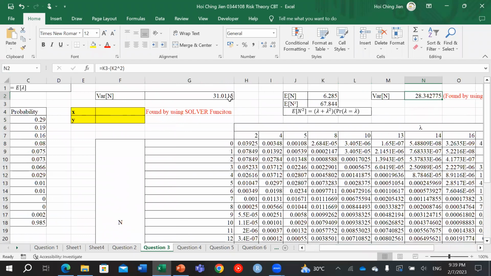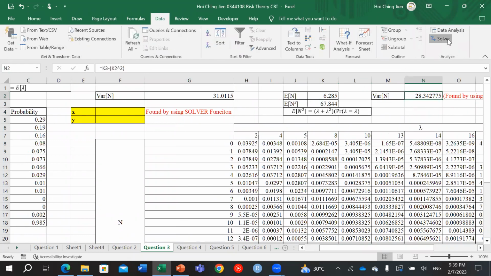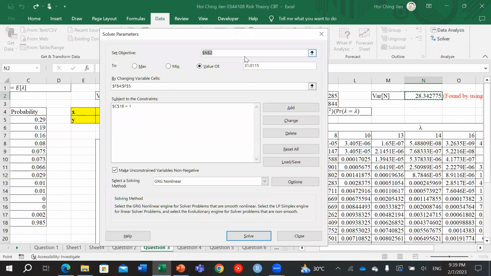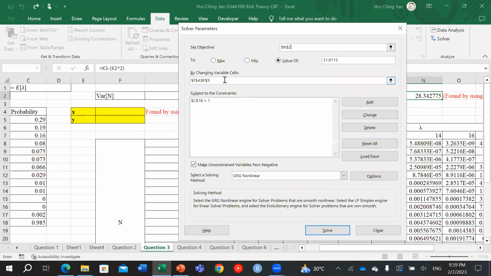To make it become 31.0115, we click Data, Solver. We set the objective as the variance, with the value of 31.0115, by changing cells F4 for x and F5 for y. We need to add the constraint, which is that the total probability of the lambda values equals 1.